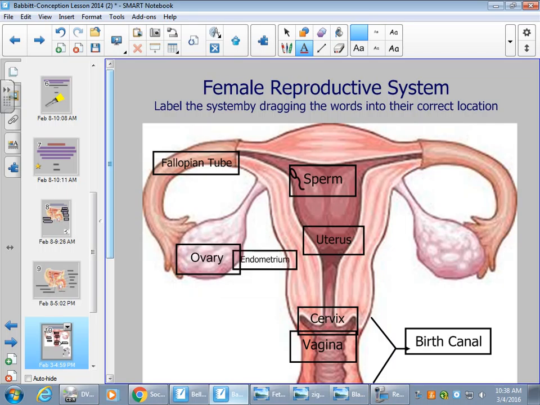It is the lining of the uterus. That's what's shed. When we talk about the lining of the uterus, we said it is shed during menstruation. Okay, that's what it's called, the endometrium.